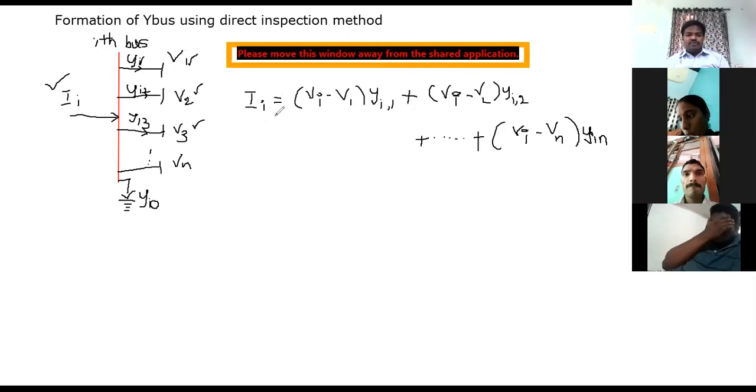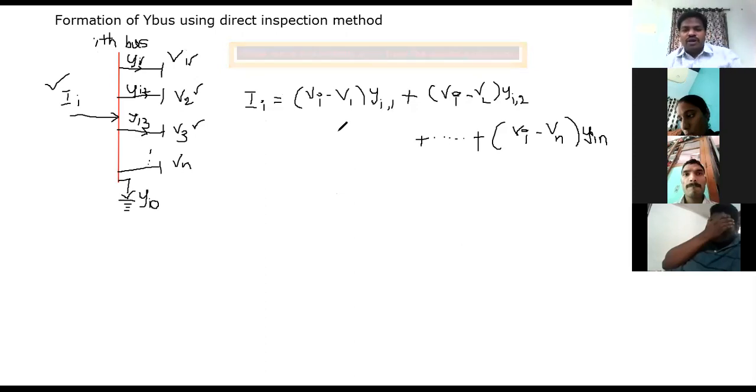In this case, Vi, the ith bus voltage, is common, that is fixed. There is no change at all. But every time the nth bus is varying, where n is equal to 1, 2, 3 and so on up to the nth term. So you can consider that as Vi minus V1 into Yi1 plus Vi minus V2 into Yi2 plus Vi minus Vn into Yin.